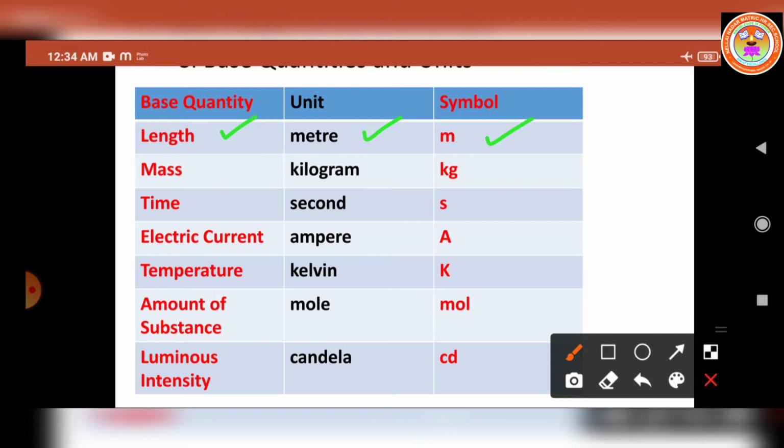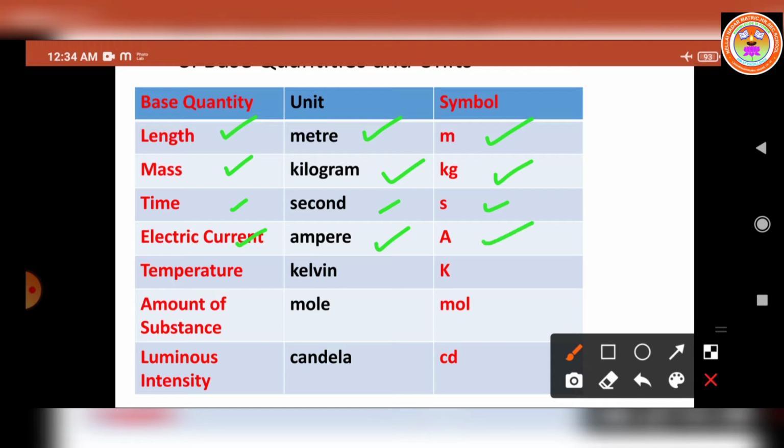And second base quantity is mass. The unit is kilogram. It is denoted by the symbol kg. And third base quantity is time. The unit is second. It is denoted by the symbol small s. And fourth base quantity is electric current. The unit is ampere.